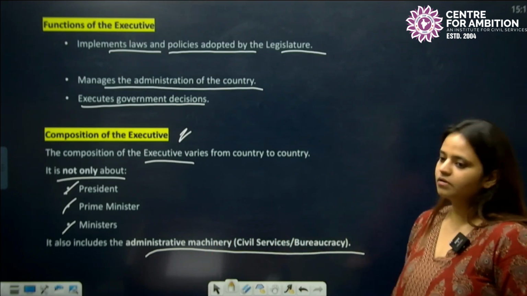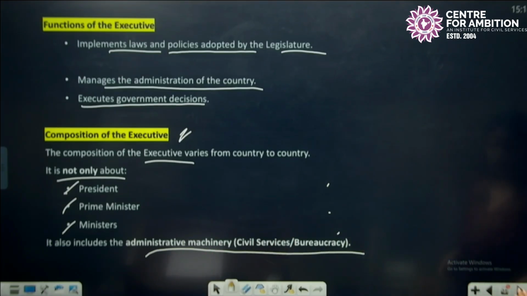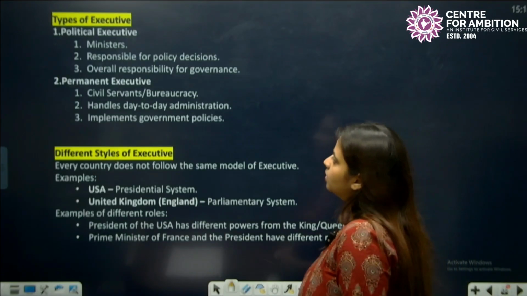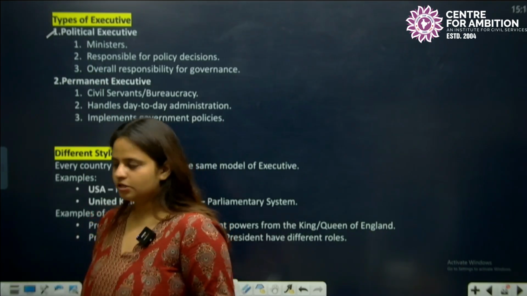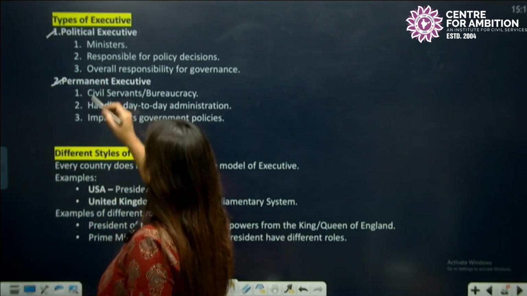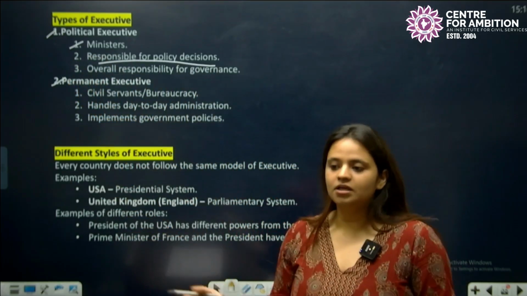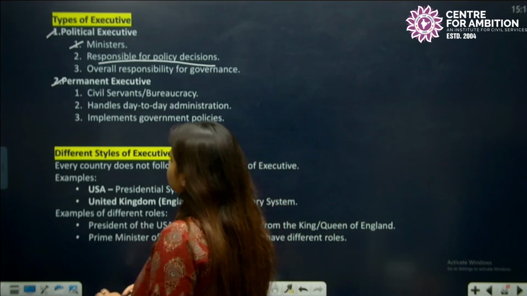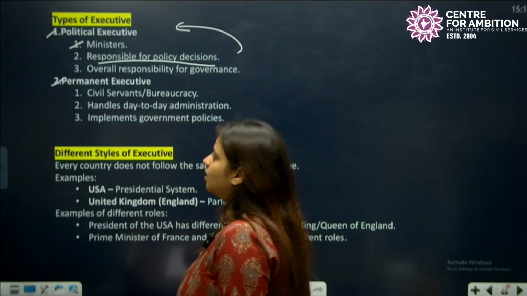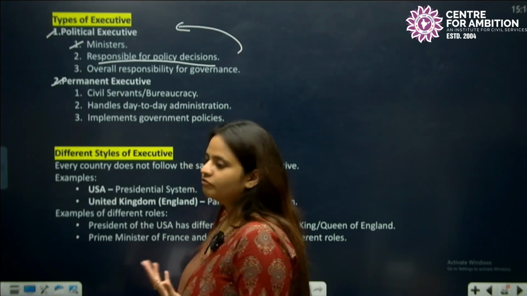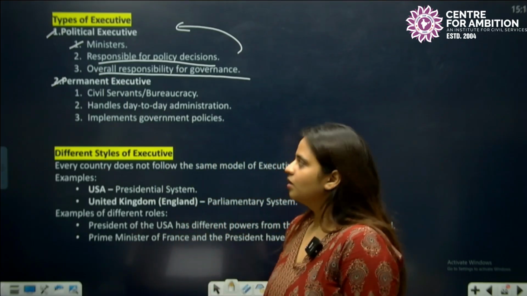So executive includes the president, prime minister, ministers, as well as the civil servants and the bureaucracy. Okay, so types of executive, as I told you, we have two types of executive. One is political executive and second is permanent executive. The political executives are ministers and they are responsible for decision making. The political executive is responsible for policy decisions and for implementation of the public policies. Overall responsibility of the government is in the hands of the political executive.